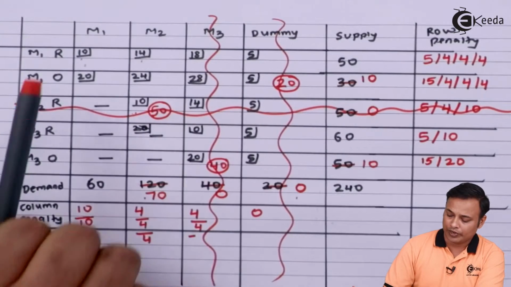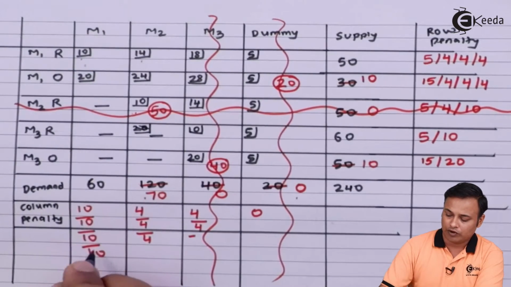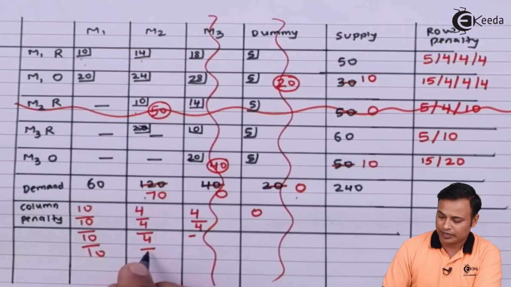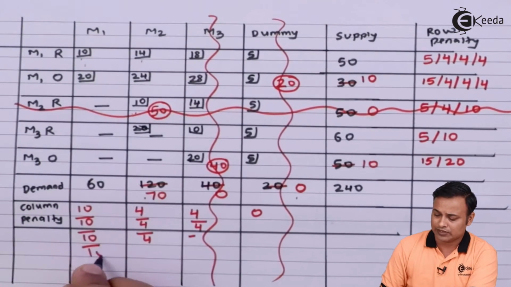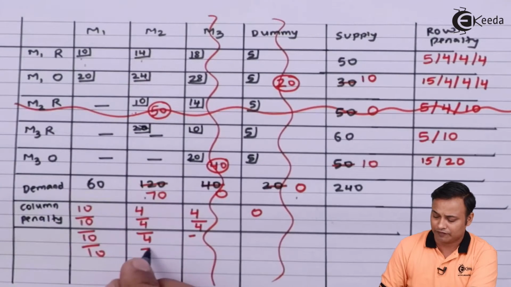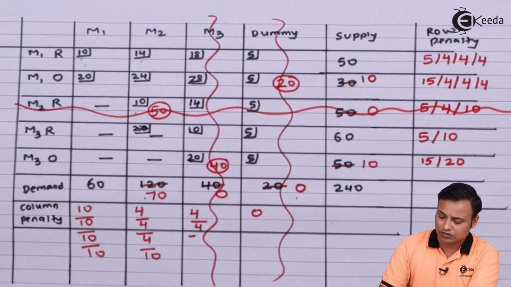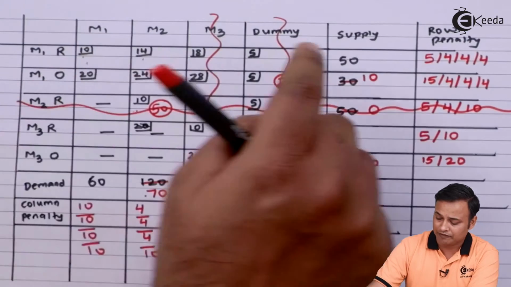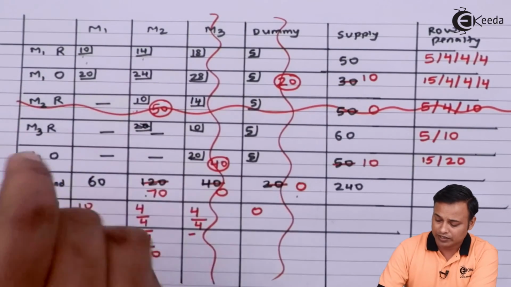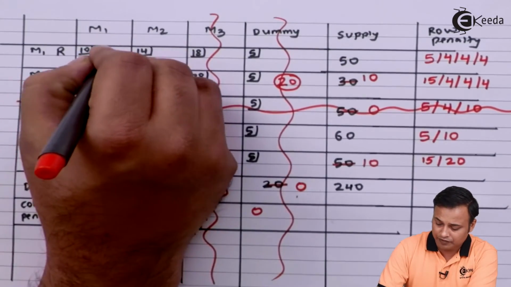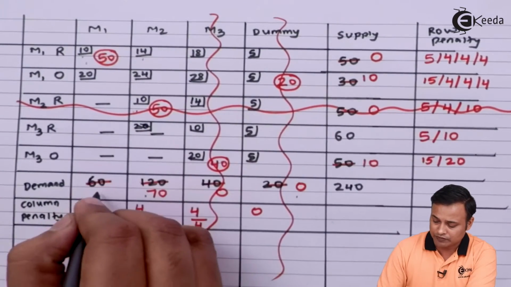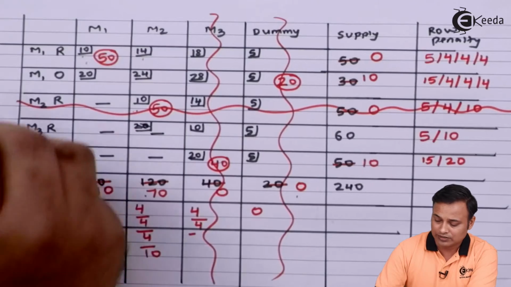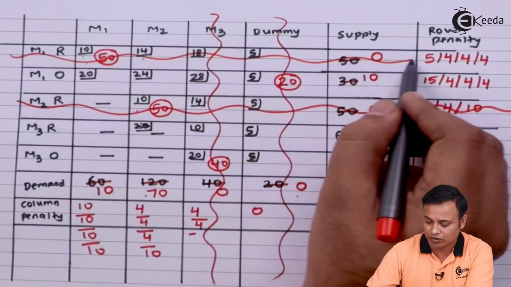It will be 10 and 20, that is 10; 14 and 24, again it will be 10. So my highest penalty right now is 10. We have got two 10s. We can select any one of the two 10s. I select the first 10. यहाँ पे सबसे कम कॉस्ट 10 है, तो यहाँ पे आपका सप्लाई 50 और डिमांड 60 है, so I will supply 50 here. 50 minus 50 will be 0, and 60 minus 50 will be 10. So I'll cancel this because I got a 0 in this particular row.